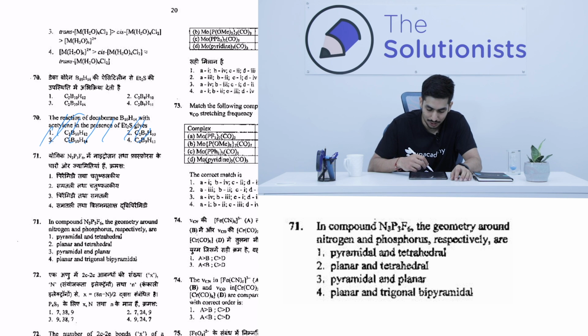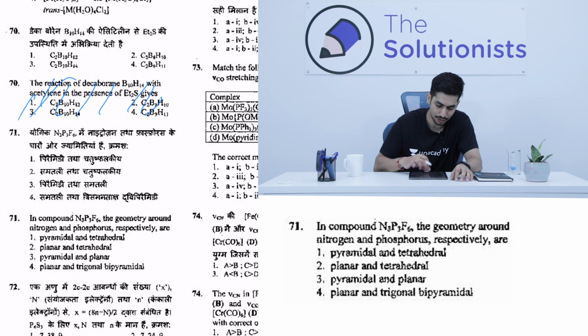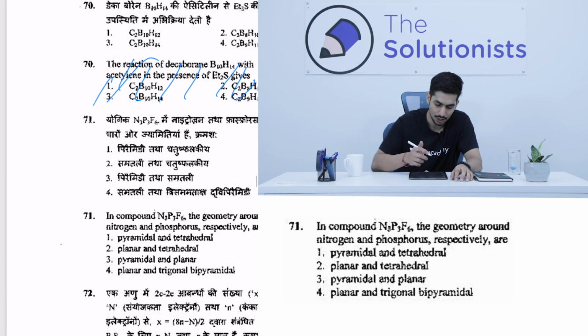The question says, in the compound N3P3F6, what are the geometries around nitrogen and phosphorus respectively? Now this is basically asking you about VSEPR theory as well as the structure of phosphazines. As the CSIR exam progresses, there will be more questions which combine 2 or more topics, right? So we'll quickly draw the structure for the cyclophosphazine.